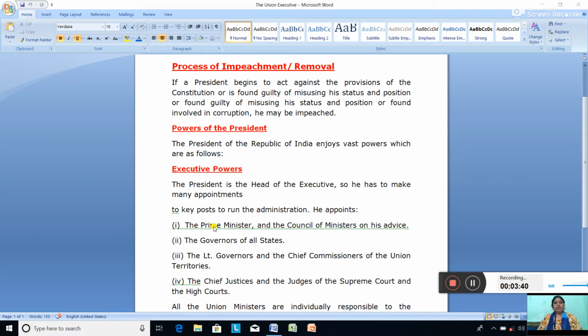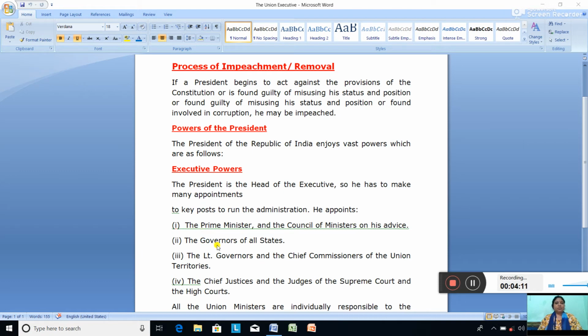So here he appoints the prime minister. Then the prime minister prepares a list of the council of ministers who should be appointed by the president. So all key post appointments are done by the president on the advice of the prime minister and the council of ministers. The council of ministers are appointed by the president but on the advice of the prime minister.